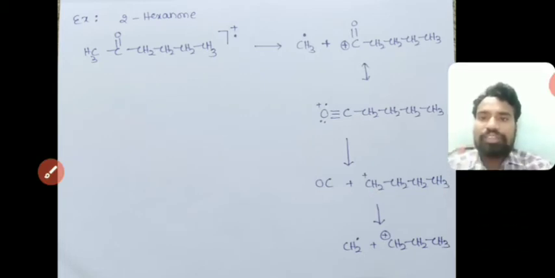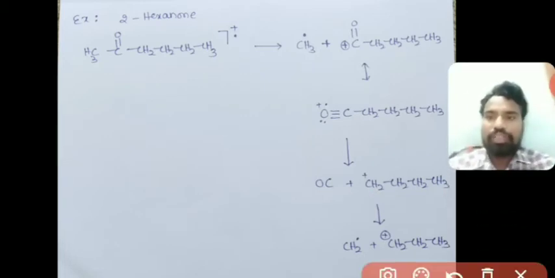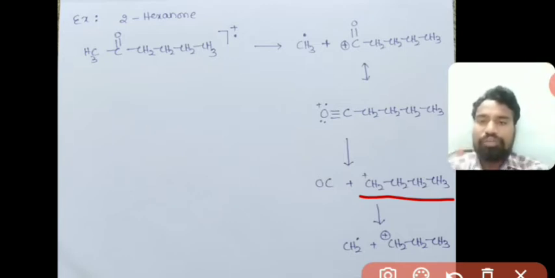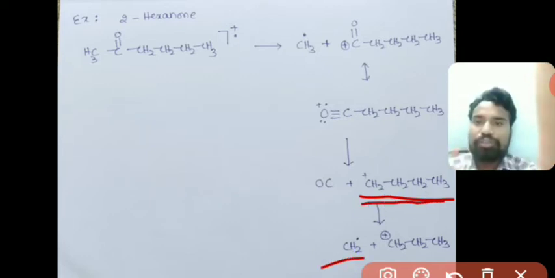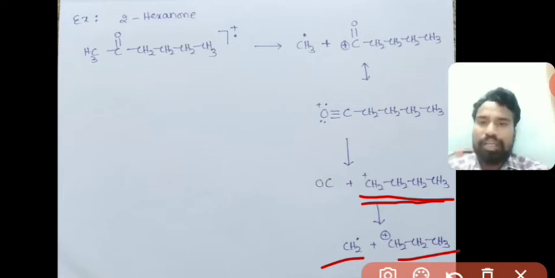Okay, next, whatever R plus is formed will again undergo fragmentation. This butyl carbocation is formed here, right. This will undergo losing CH2 and forms propyl, and that propyl will be converted into ethyl carbocation by losing CH2, and that ethyl will be further fragmented into methyl cation by losing CH2 dot. So this process we have discussed in alkanes.